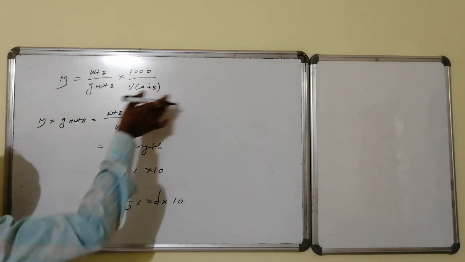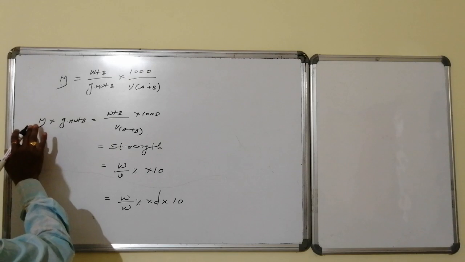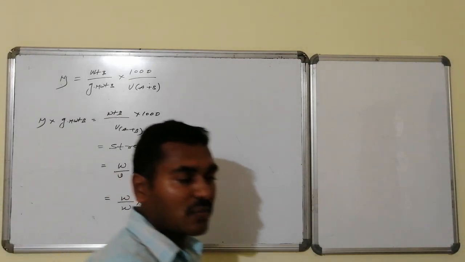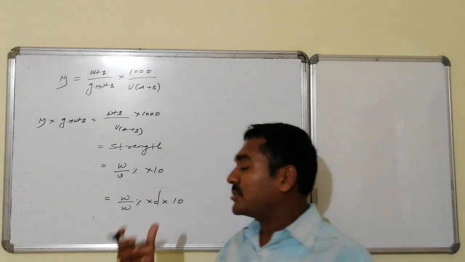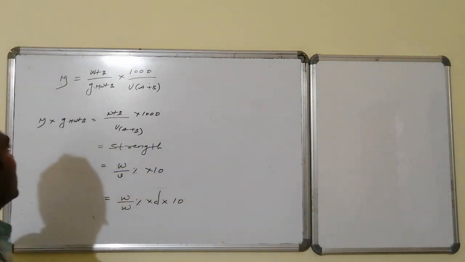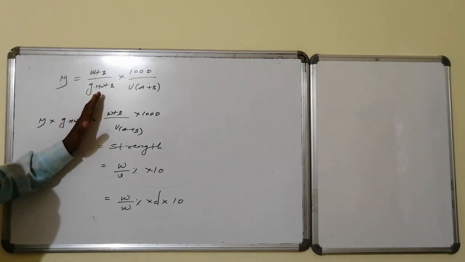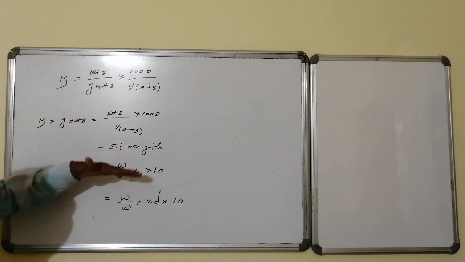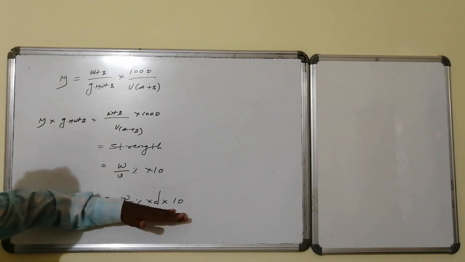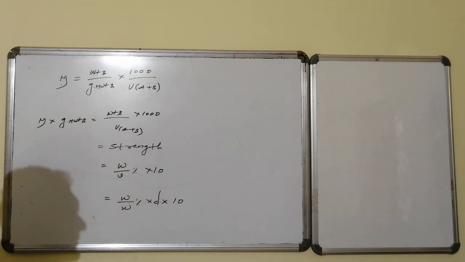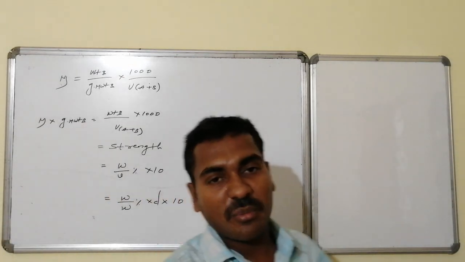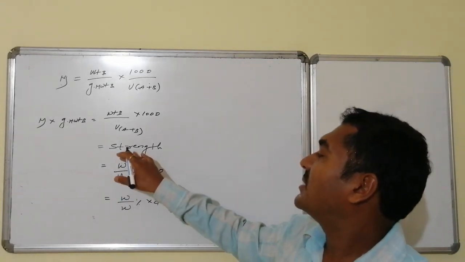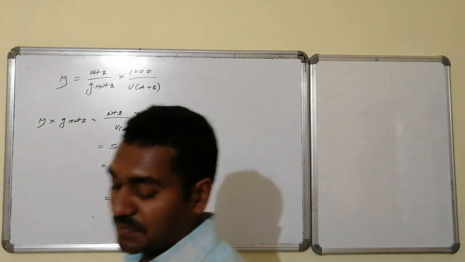This is strength, and strength equals molarity into gram molecular weight. Hence, these are the basic interrelations of molarity in terms of the primary concentration units: molarity into gram molecular weight equals strength. Strength equals weight by volume percentage into 10, which also equals weight by weight percentage into density into 10. Thus, molarity is expressed in terms of very basic primary concentration units, that is, weight by weight, weight by volume, and strength also.